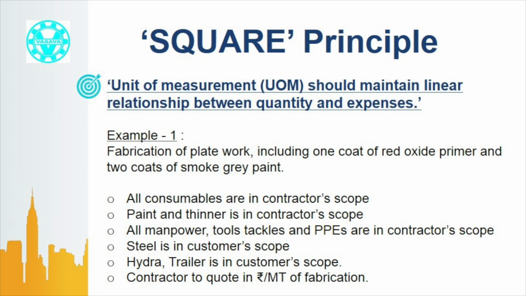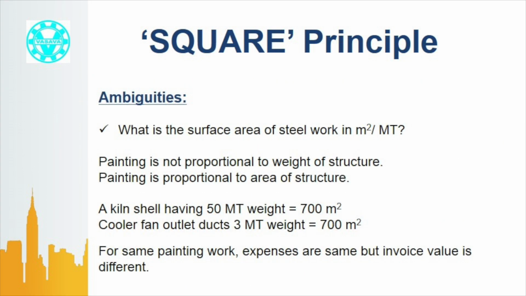Fabrication price in rupees per metric ton, including painting, is equal to the sum of two: first, the fabrication price in rupees per ton excluding painting, plus second, the painting of structure in rupees per metric ton. Indirectly, it is asked to quote the price of painting of structure in rupees per metric ton. Immediately the question arises, what is the specific surface area of steel in square meter per metric ton? Why? Because painting is proportional to area and not proportional to weight.